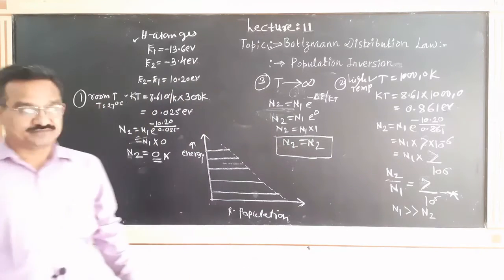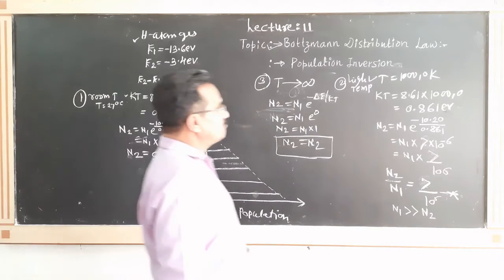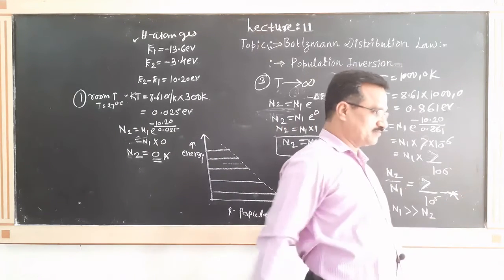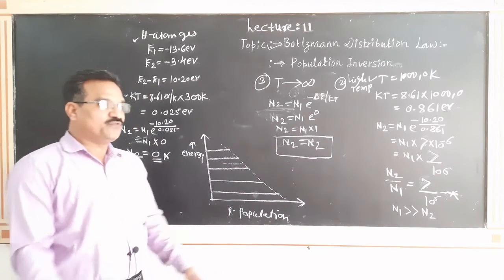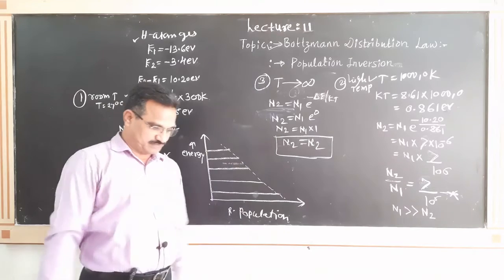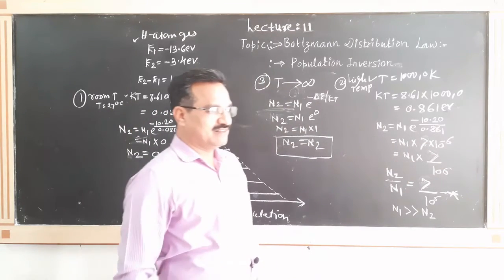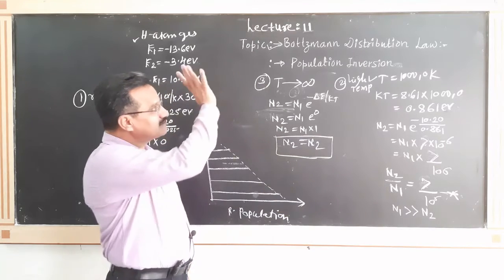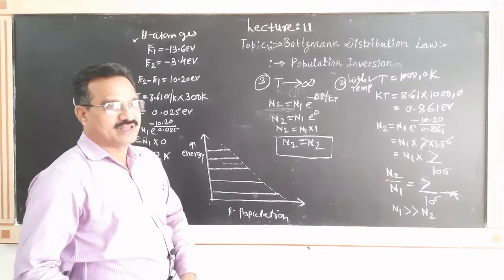What is the conclusion? That of the Maxwell-Boltzmann distribution law. It means that if we have a collection of atoms, how are those atoms distributed? Boltzmann's law is a very important one.